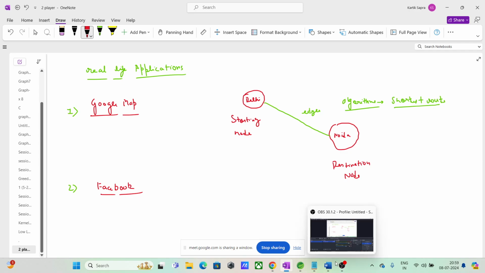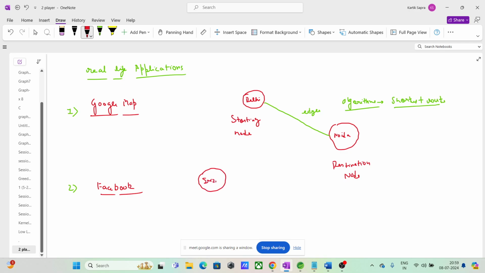Let us suppose there are people we have, right? We have Shrija, we have Karthik, we have Anurag, right? We have Divya. So you all people, we all have made our account on Facebook. हम लोगों का Facebook पे account है. We are the vertex or node of that graph, right?